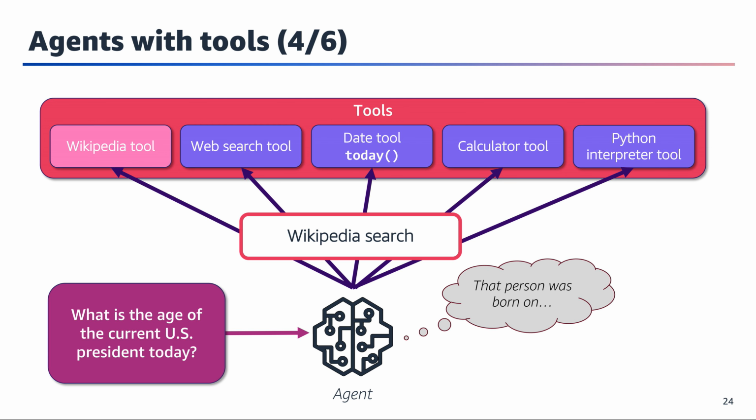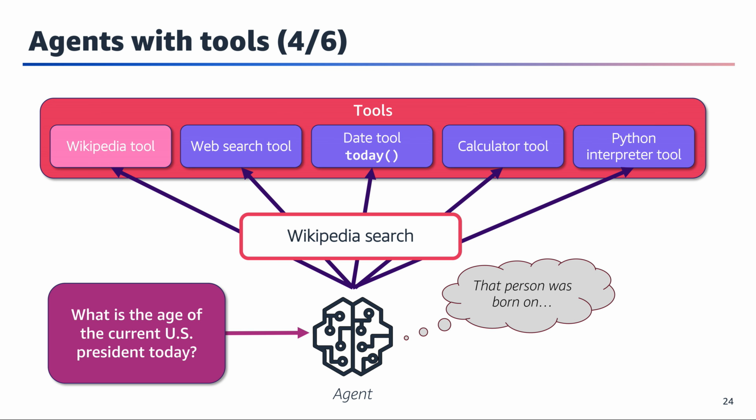In this fourth slide, we see the agent moving to the next logical step in our age calculation process. Having identified the current president through the web search tool, the agent now turns to Wikipedia as a reliable source for biographical information, specifically the president's birth date. Notice how the Wikipedia tool is now highlighted in pink, indicating it's the active tool. This is a strategic choice.